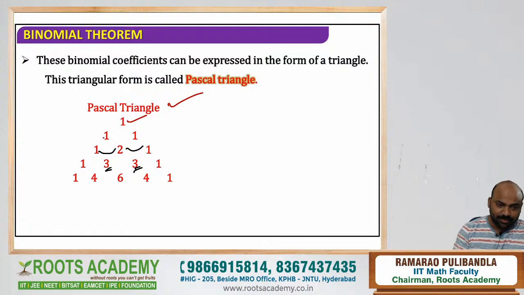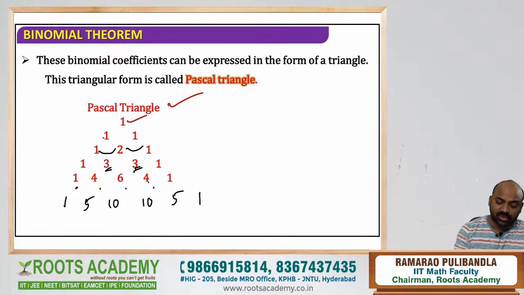Now if you want to get the row below, when power is 4, what are the coefficients? You will get 1, 4, 6, 4, 1. Of course it's simple to remember till 5, 6 is enough, and for the remaining you can use the general derivation. For example, if I want to get it when n is 6, how will you get it? 1, add this to get 5, add this to get 10, add this to get 10, add this to get 5, and the last one.